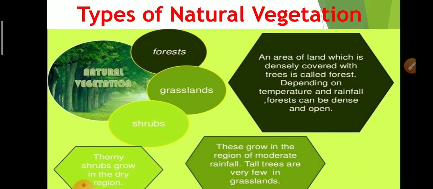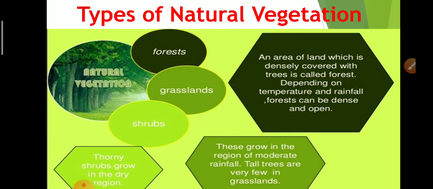Depending on temperature and rainfall, forest can be dense or open. Forests grow mostly in areas of heavy rainfall and are affected by temperature and rainfall.